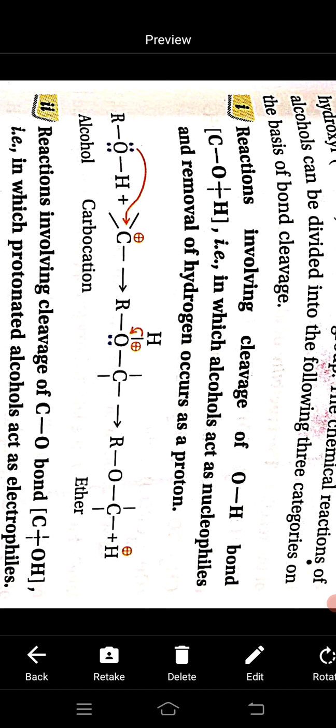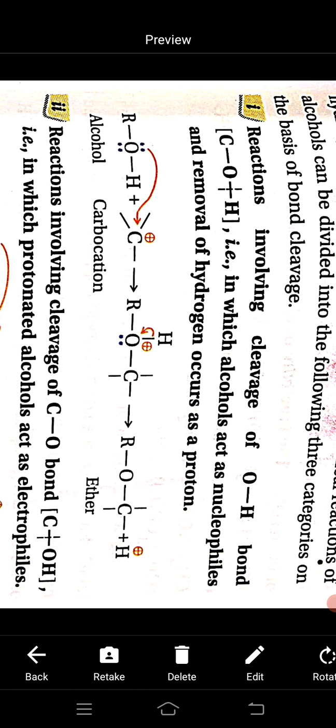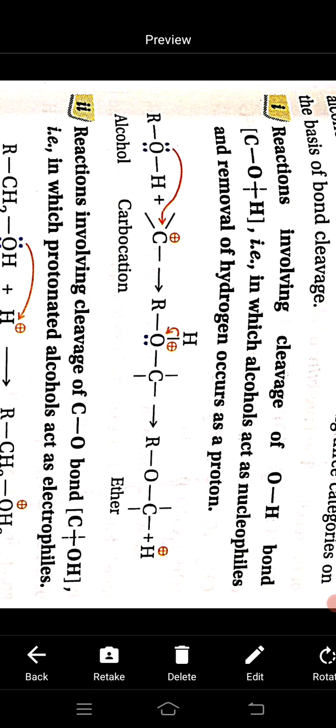See the example. The lone pair of oxygen in alcohol attacks a carbocation and it forms an ether by removal of H plus, that is, by removal of a proton. Here cleavage of the O-H bond occurs and alcohol behaves as a nucleophile.